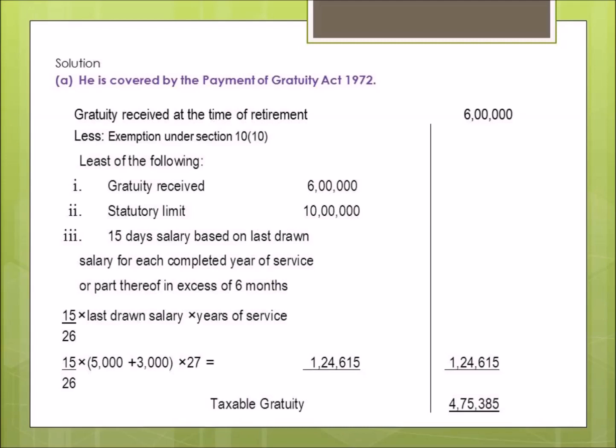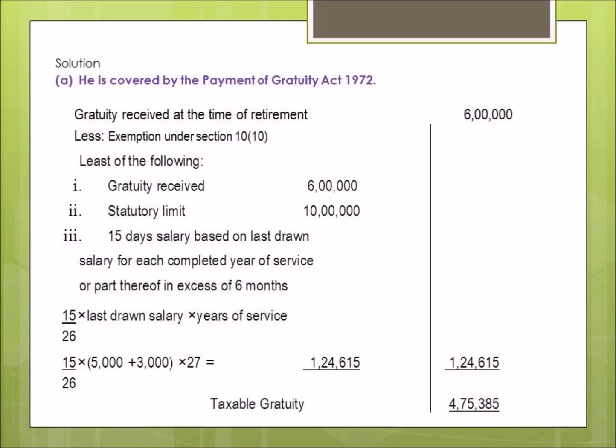So this is how the equation looks: 15 by 26 into 8,000 into 27, which comes up to 1,24,615. Now we have to see what is the least of these 3 figures: 6 lakhs, 10 lakhs and 1,24,615. Obviously it is 1,24,615. So that will be the exemption granted in case of this particular subpart.